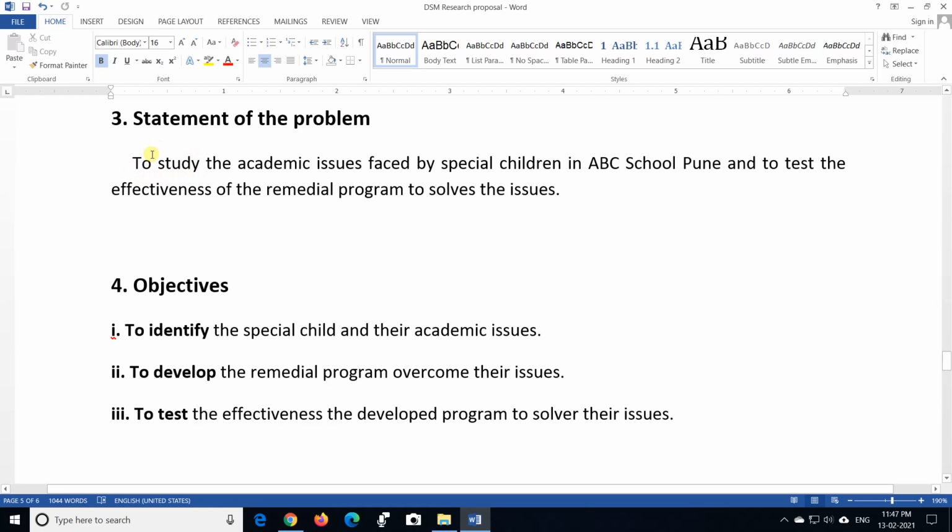Like here, it is a study of the academic issues faced by special children. So it is about special children, but in what context? Only about their academic issues. From where? From a particular school. And then what are you going to do? You are going to test the effectiveness of the remedial program that you are going to develop to solve their issues. So in this way, all the variables or specifications of your problem should be mentioned in a single statement.